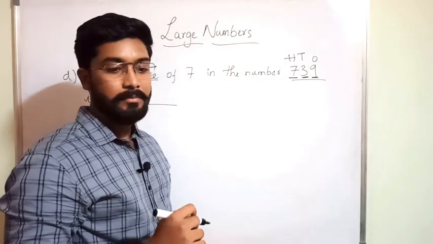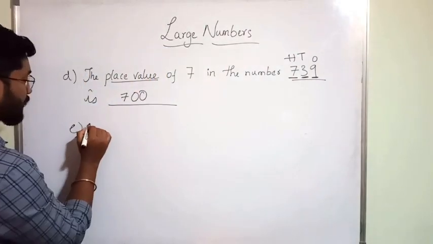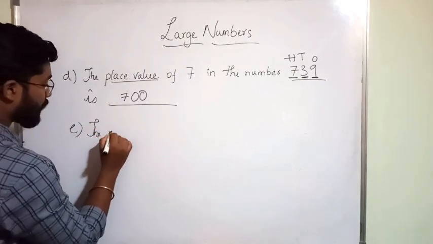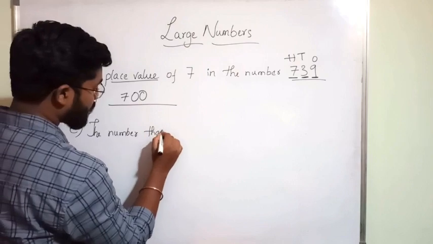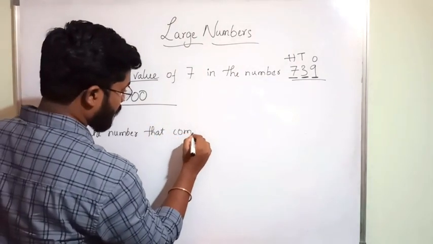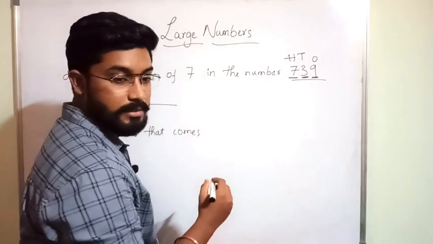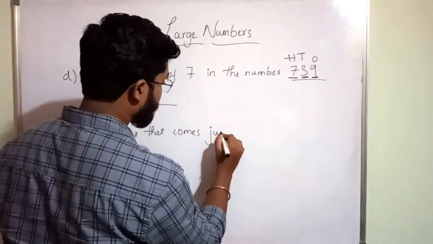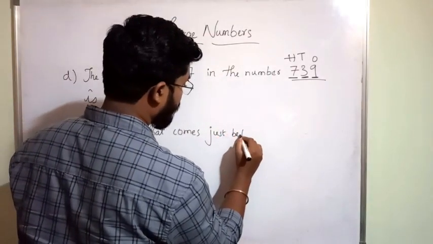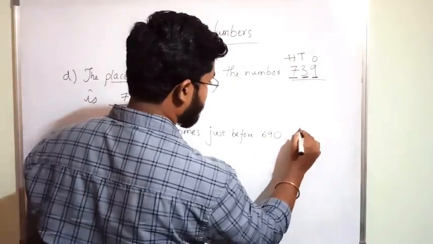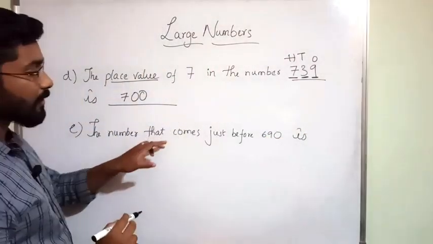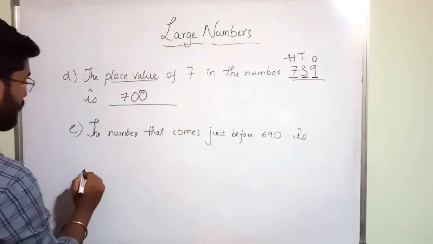Next one: the number that comes just before 690 is.